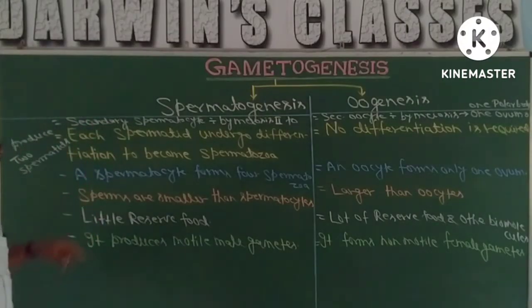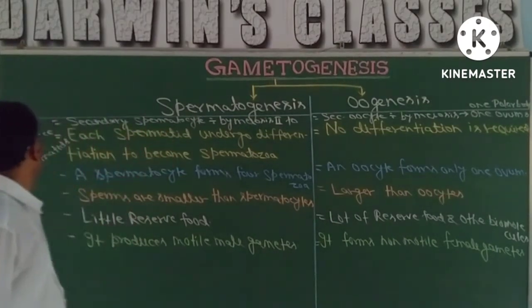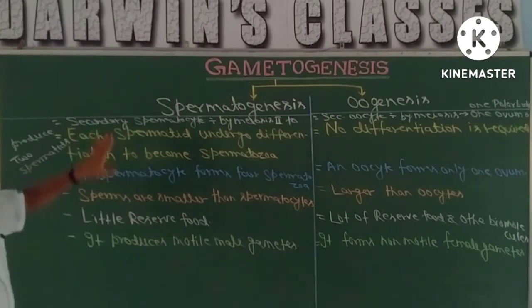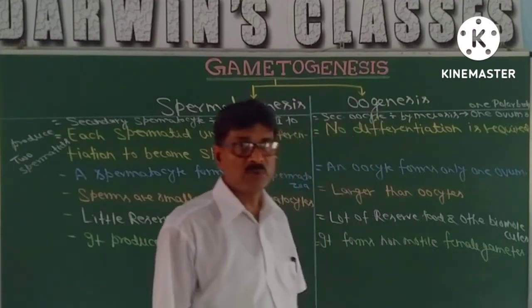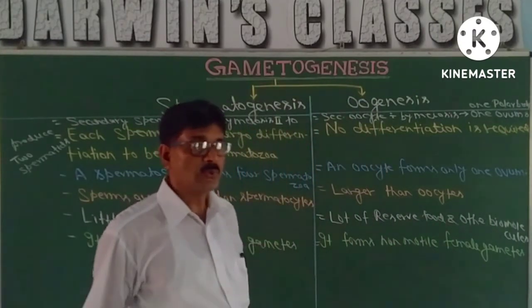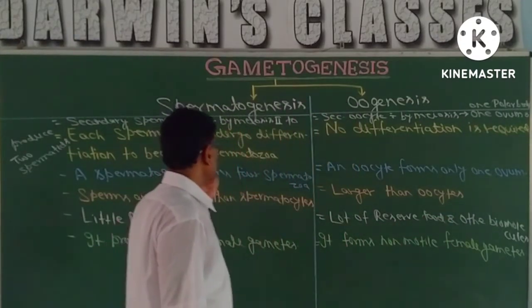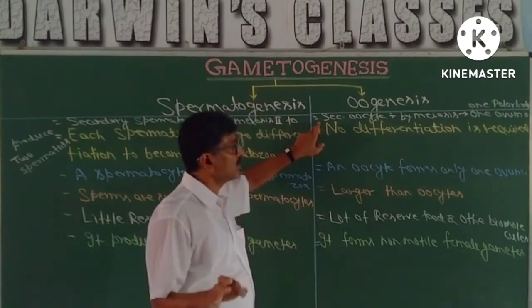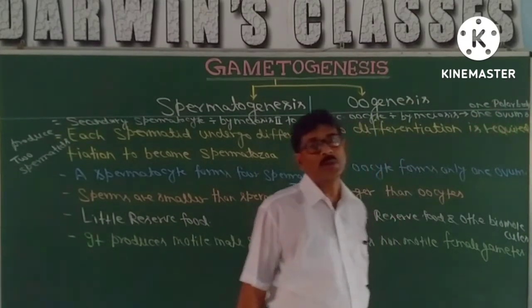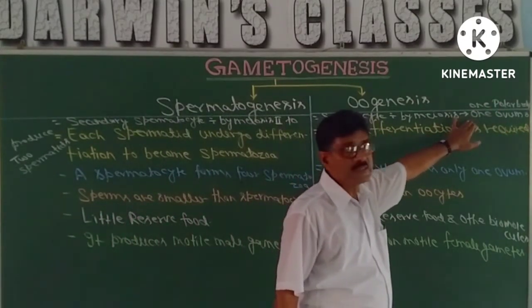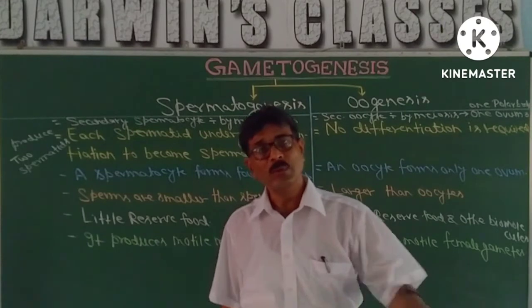In case of spermatogenesis, the secondary spermatocytes divide by meiosis second to produce two spermatids. Here what happens? At each successive division, that means meiosis first and meiosis second, there is production of two cells. That means all four cells are alive and functional. Here, the secondary oocyte divides by meiosis second, and as a result there is production of one ovum and one polar body. Only one cell is functional and the other one is a polar body, which has no importance.